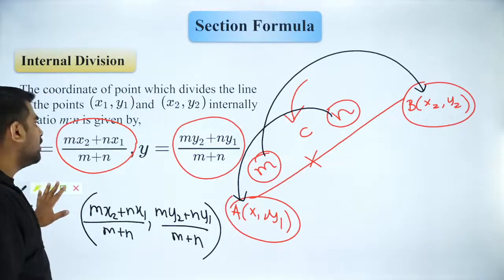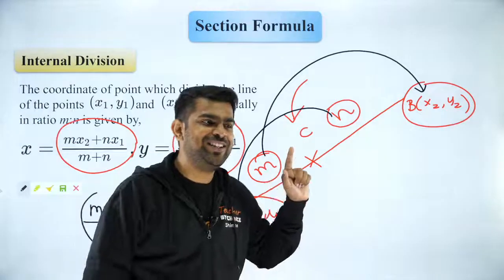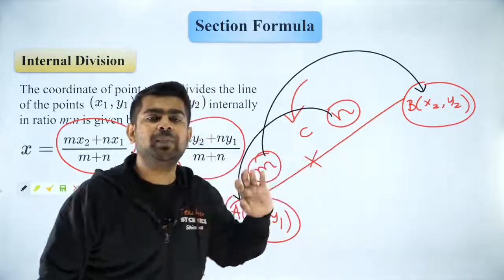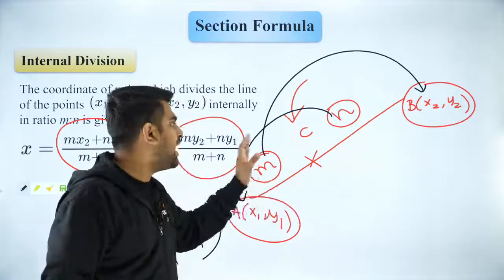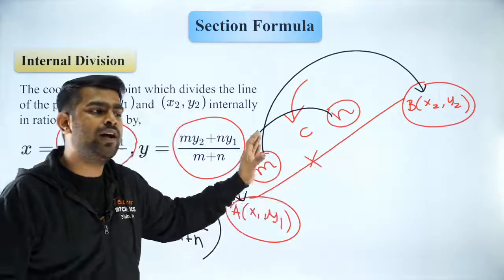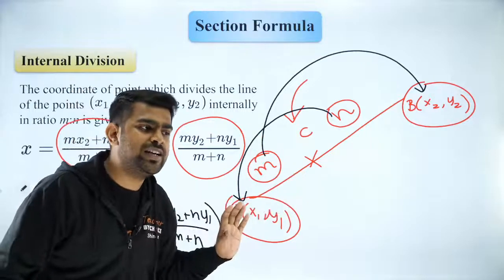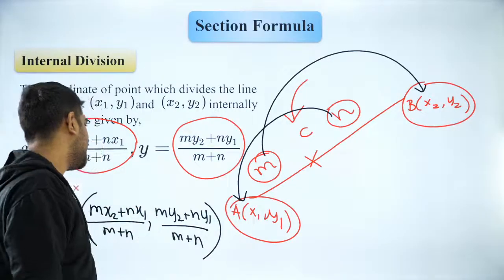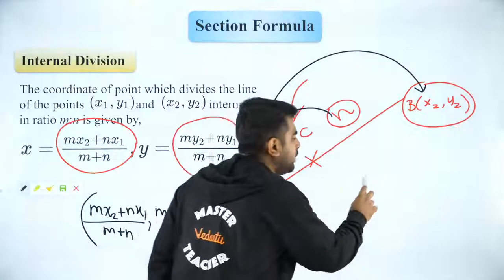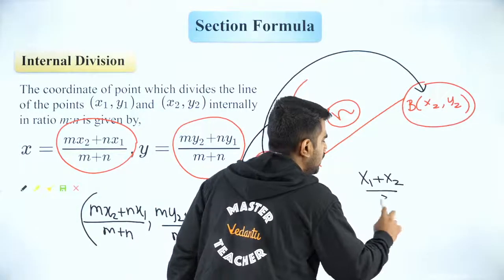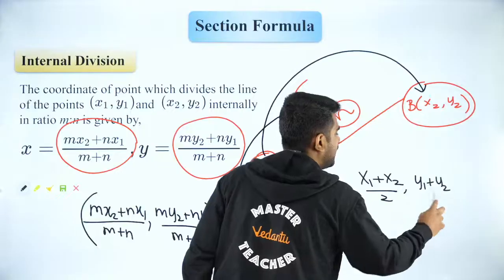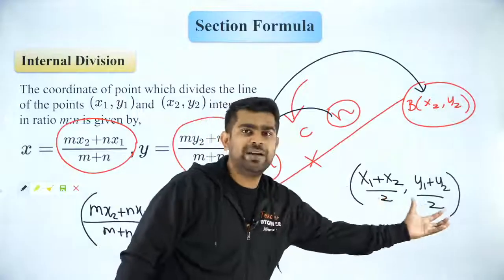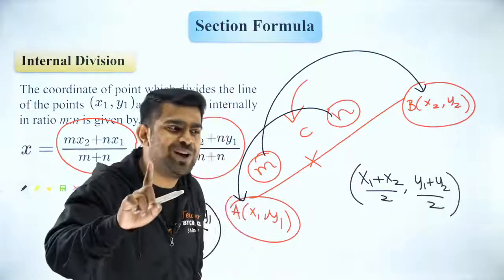Okay. Now guys, what is the special case over here? The special case will be m equal to n. When m is equal to n, it will be called the midpoint. Are you all clear? Very good. So what is the midpoint? The midpoint will be (x1 plus x2) by 2, comma (y1 plus y2) by 2. And that is kind of obvious. You guys must have had a gut feeling that this is the midpoint of A and B. Don't you agree with me on that?